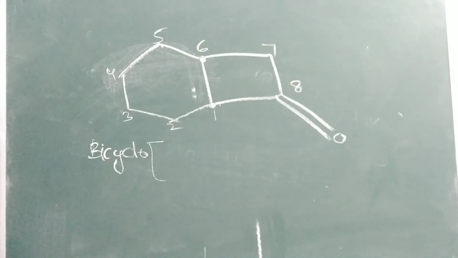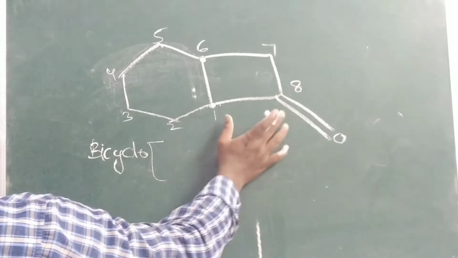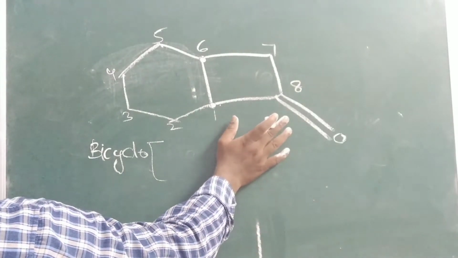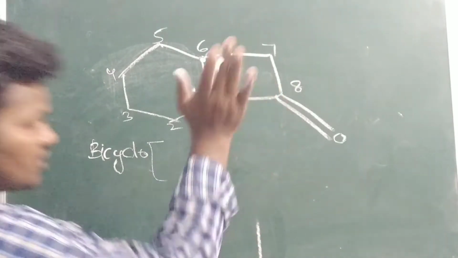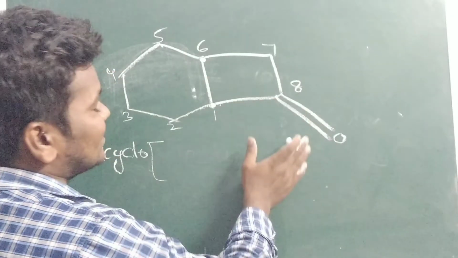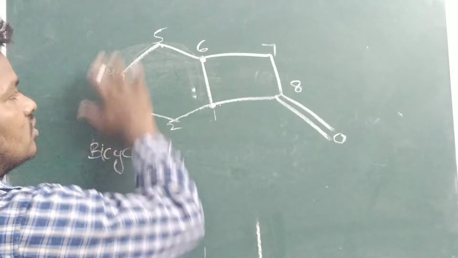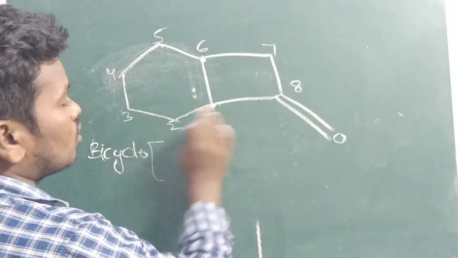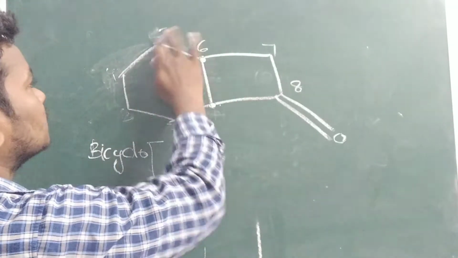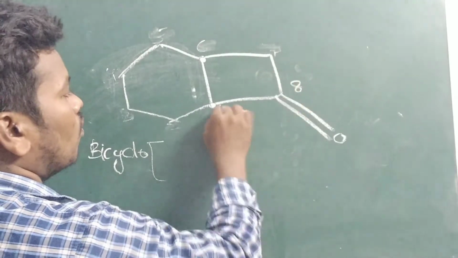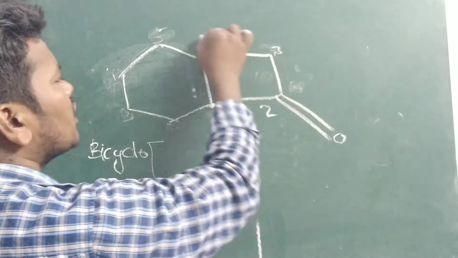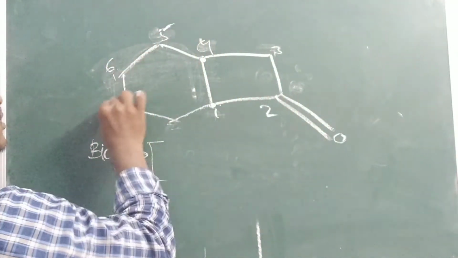Like this also you can give. But here, it should get the least number. Whatever the functional group is there, it should get the least number. So that means this system should be done. You should not give the number like this. 1, 2, 3, 4, 5, 6, 7, 8.